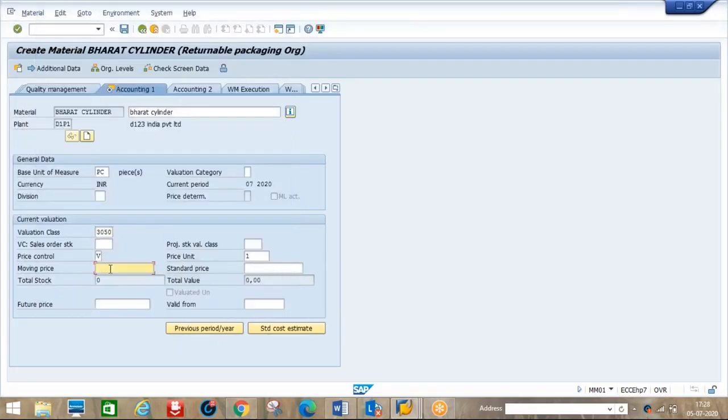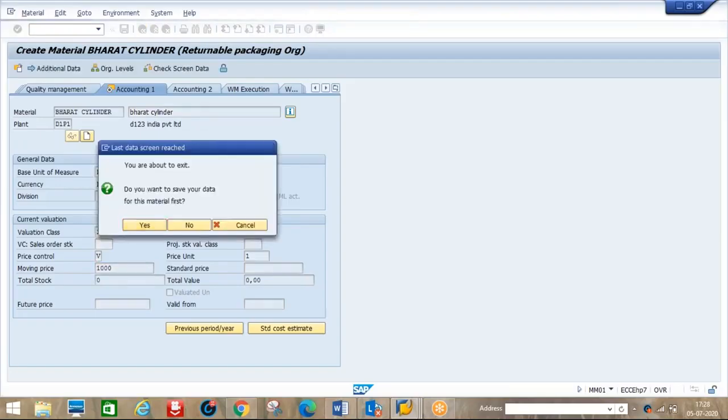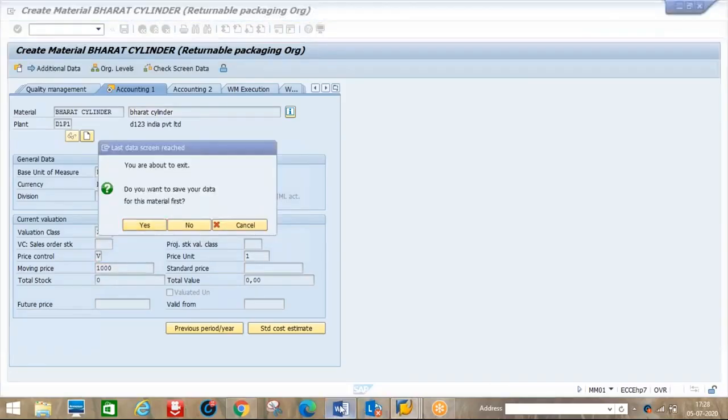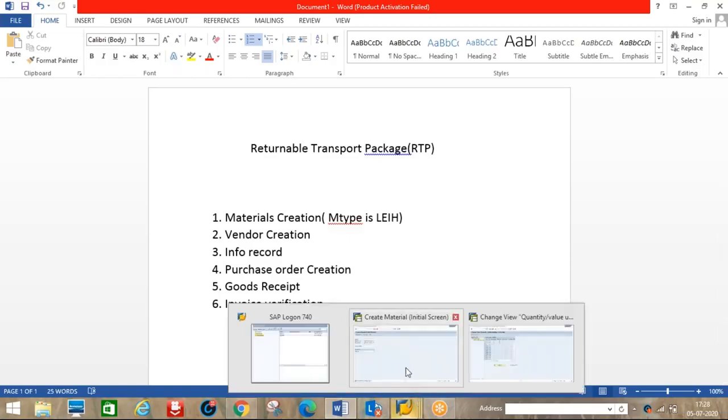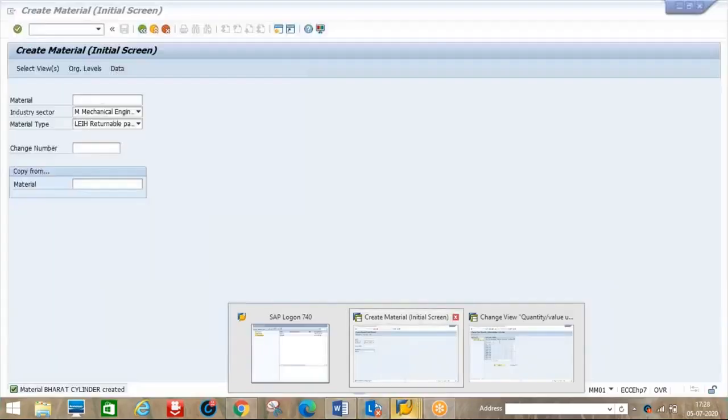Okay, then I will enter cylinder, empty cylinder cost 1000 rupees. Okay, save. Now the material is created. Material creation: our vendor is an existing vendor, anyone we can go, no problem. Next is the info record. Whenever you create an info record, for the cylinder it's not required. We need it only for the finished materials. We have to make the prices here.